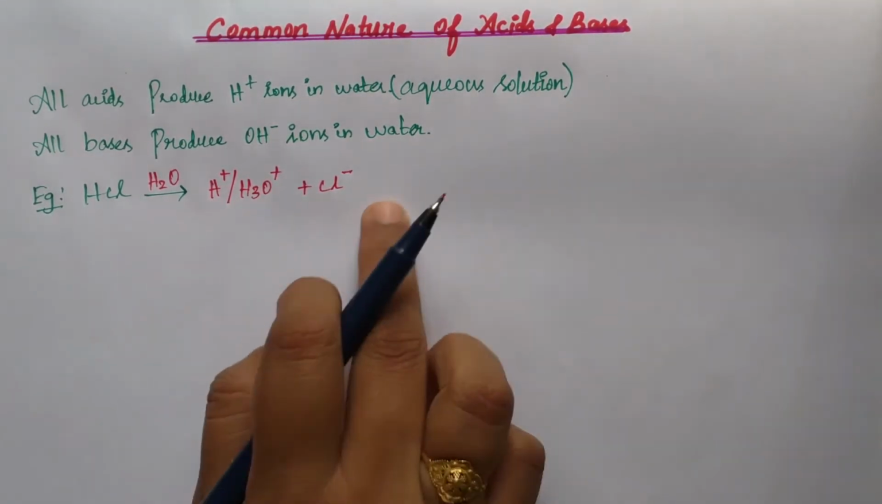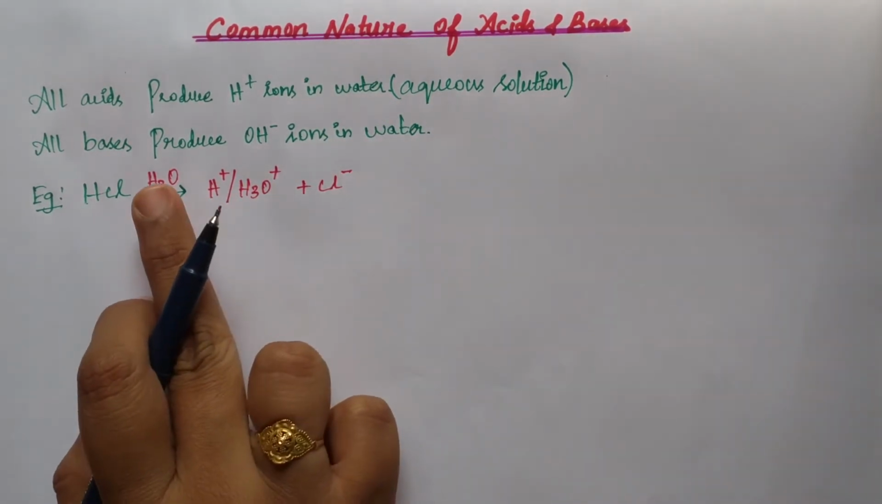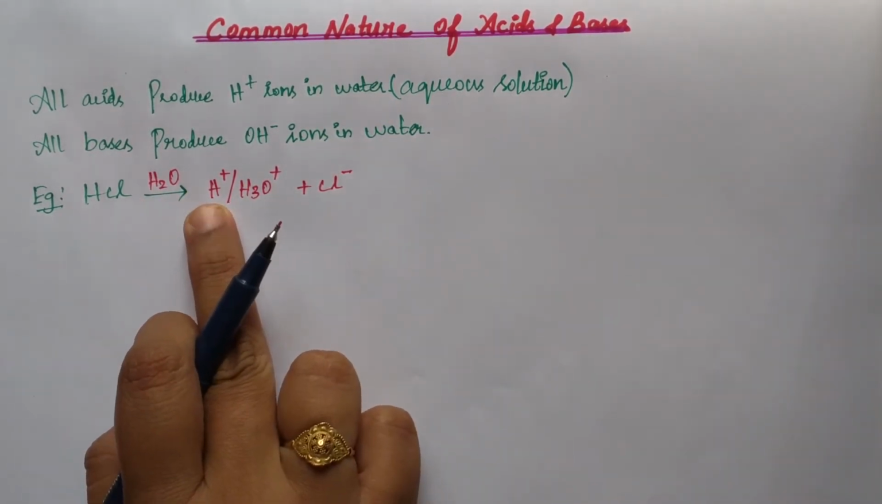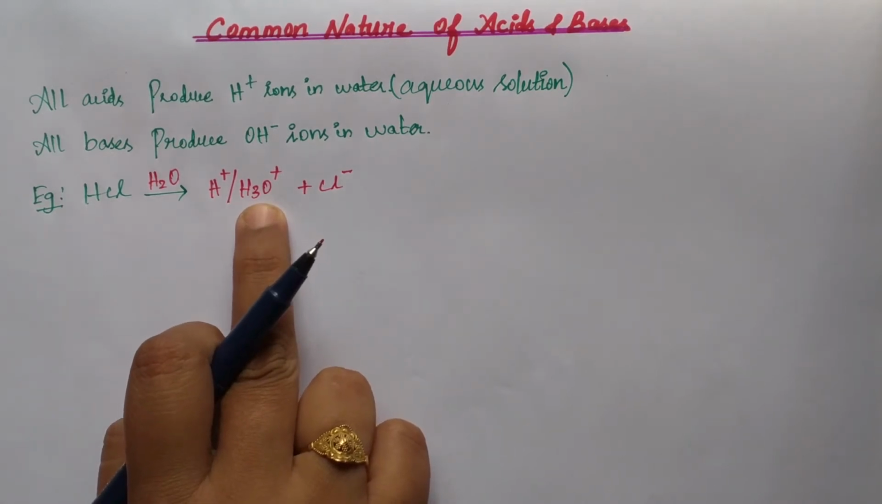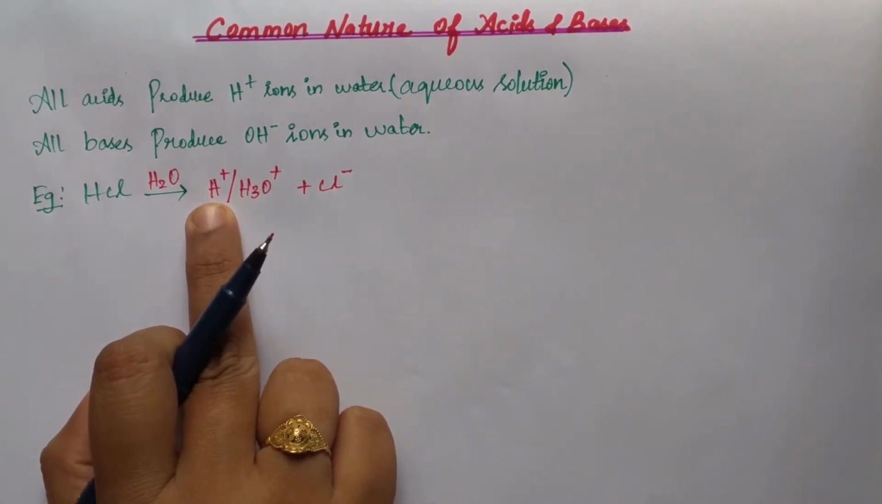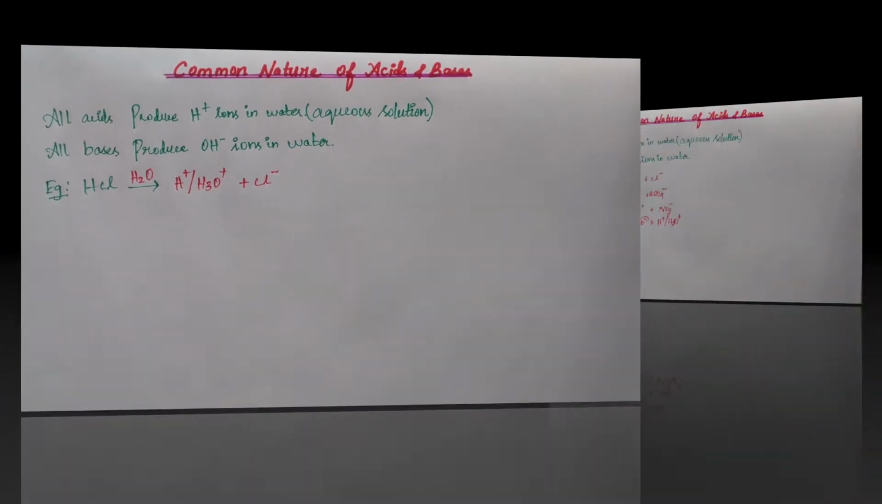Now aqueous solution is nothing but water. So in aqueous solution it produces H plus or H3O plus. Usually it exists as H3O plus. Alone H plus will not exist. Like that for sulfuric acid and nitric acid.